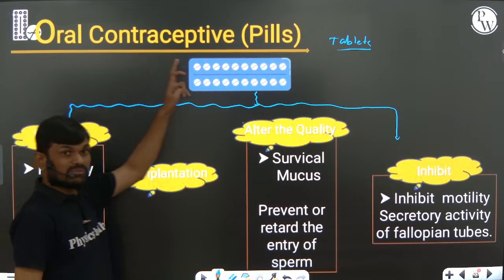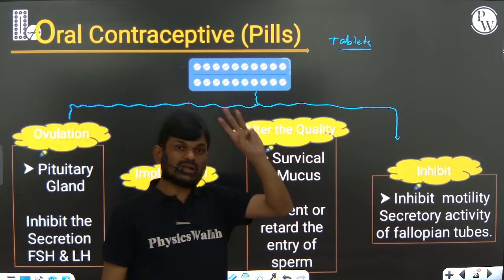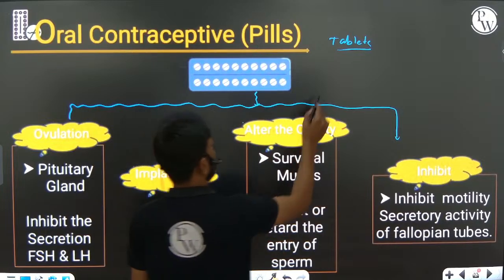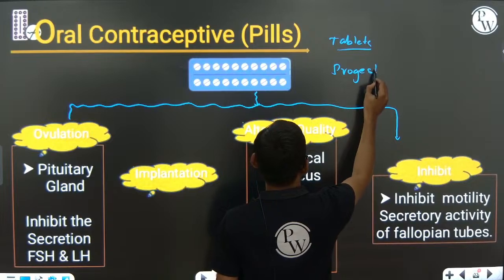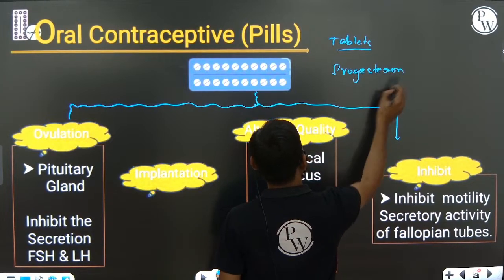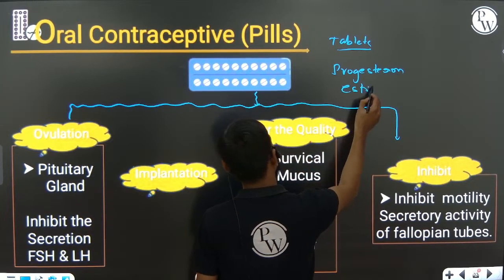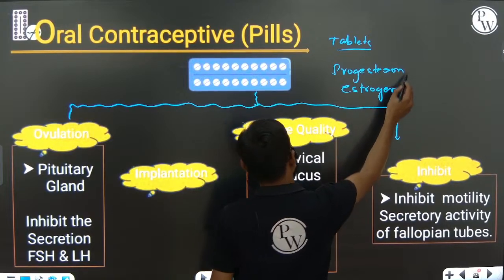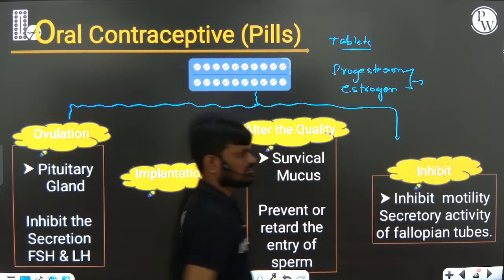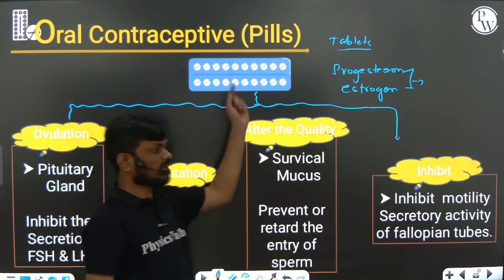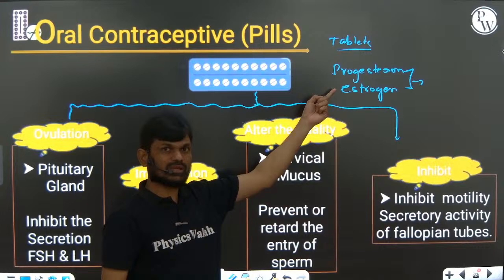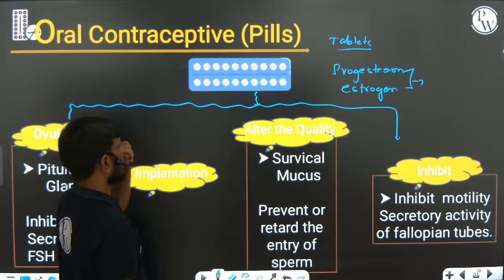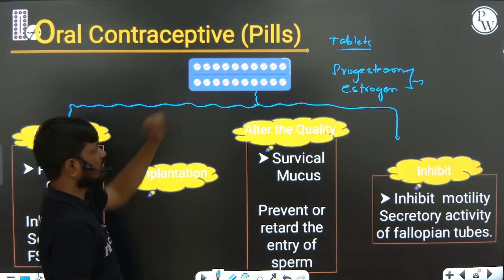They contain either progesterone only, estrogen, or a progesterone-estrogen combination. They are used in oral contraceptive pills or tablets.